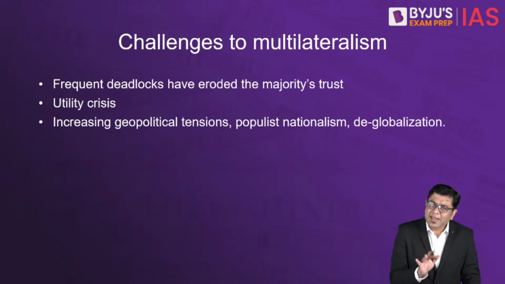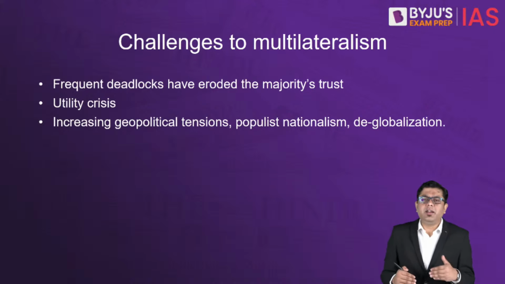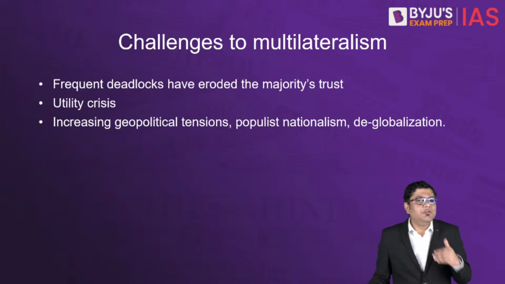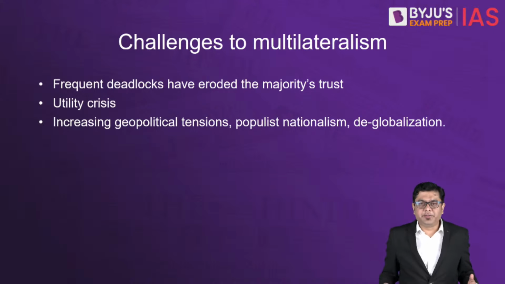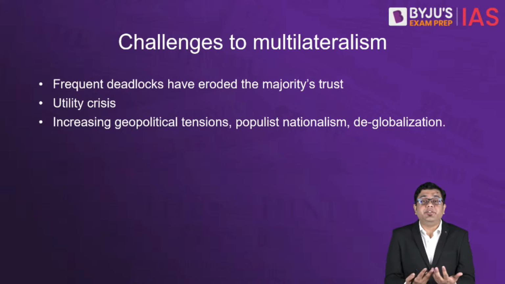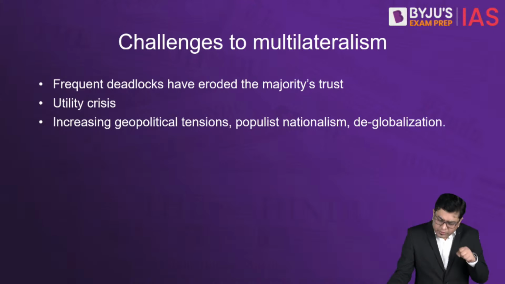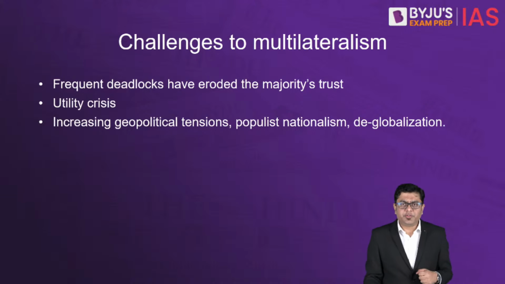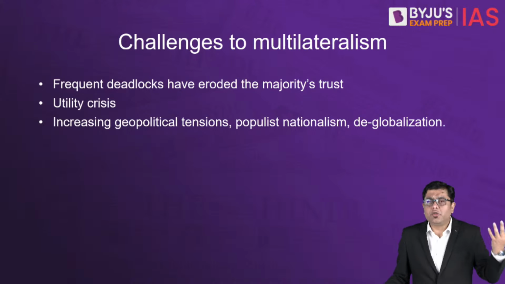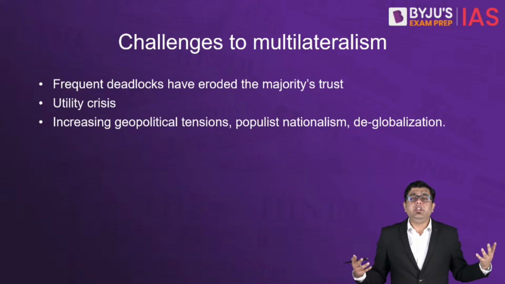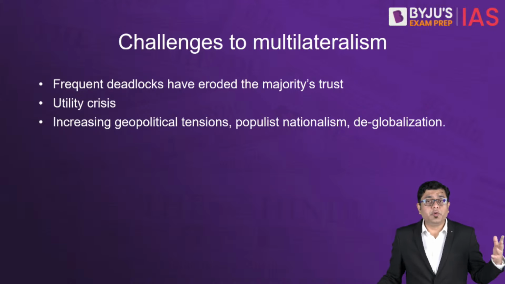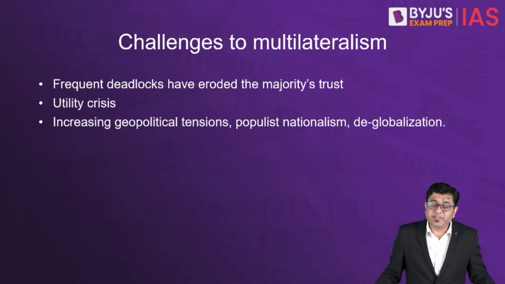Now, why is it that multilateralism needs to be reformed, and what are the challenges that it is facing that we are feeling the urgency or the need to reform the entire aspect of it? So the reasoning is very simple. Various different multilateral institutes that you see, take it from Shanghai Cooperation Organization to even G20, in the case earlier what was G8, now it has become G7.